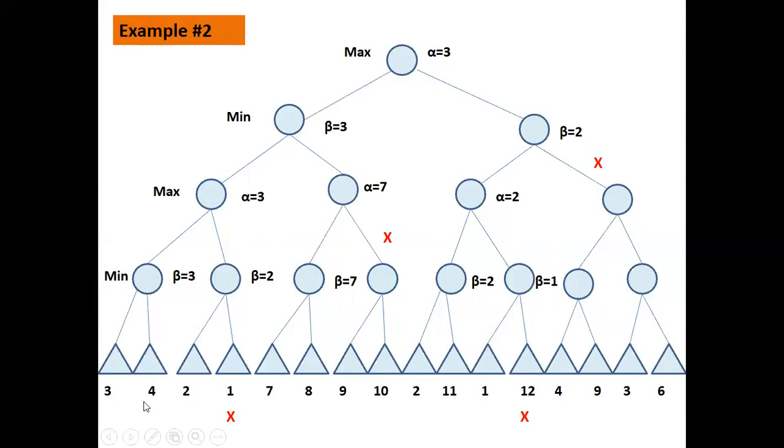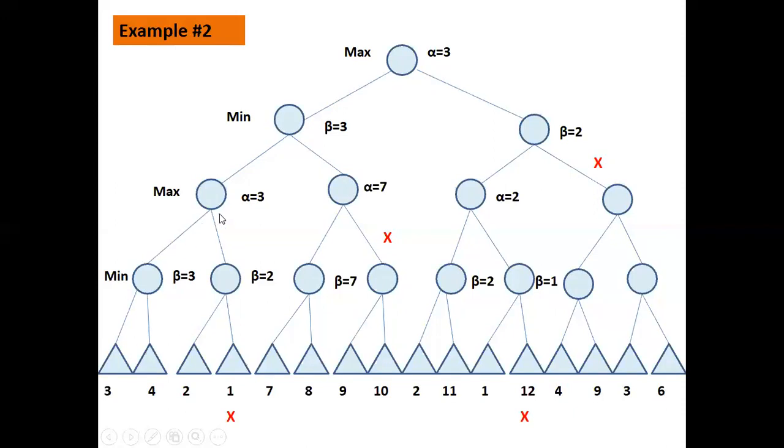What other path has 4, which is greater than 3. So we are not going to change because it's a minimum level. So the minimum value of this node will be now 3. So the beta value is fixed as 3. Once the beta value is fixed, we take it up and assign it to the alpha.